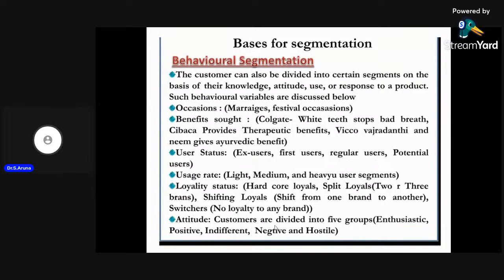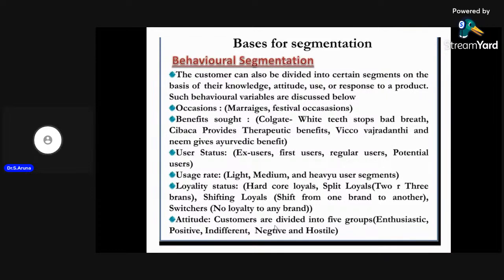As far as behavioral segmentation is concerned, the behavior of mankind will also vary. Why? Because sometimes we have a need for the product depending upon the occasion. Sometimes we occasionally use a certain product, sometimes we use the product regularly, and sometimes we use the product only if it is needed, or only if it is compulsory. We buy some products, but it does not mean we use all the products from the market every time.